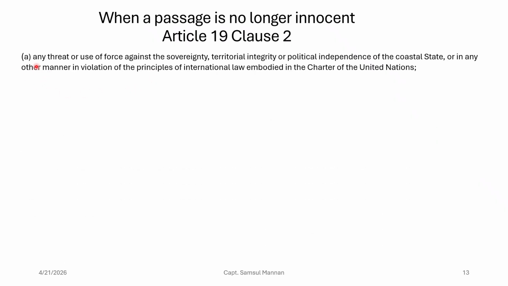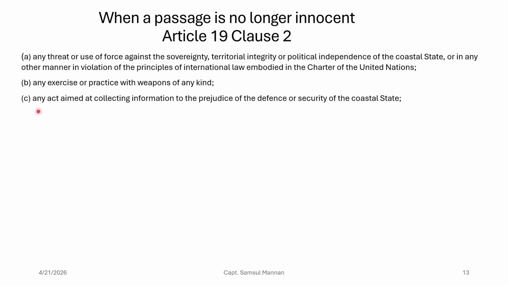The first case is if your ship poses any threat or use of force against the sovereignty, territorial integrity or political independence of the coastal state, in that case the coastal state may revoke the right of innocent passage. Then if your ship is involved with the exercise or practice with weapons of any kind, at that time the coastal state may revoke the right of innocent passage.